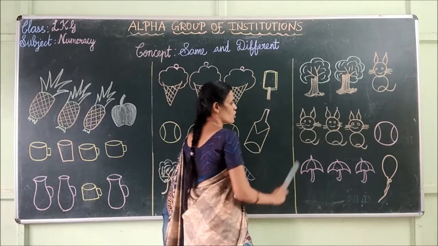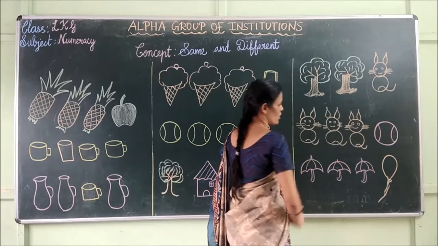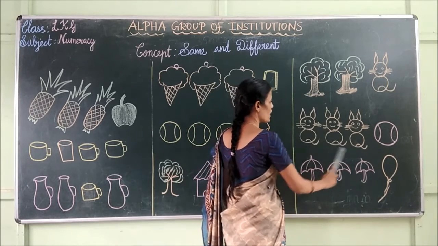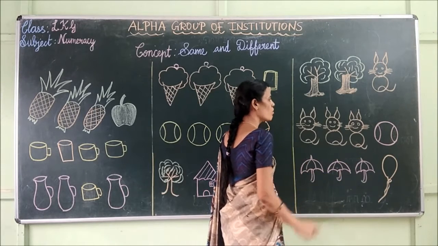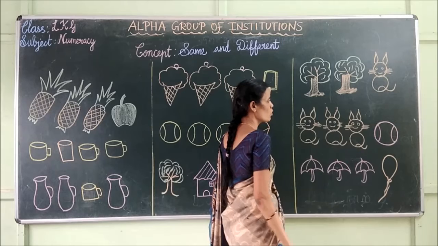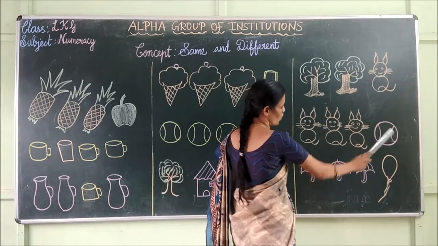Okay, children. Next, here we have cats. How many cats are we having? 3 cats we are having. Next one is what? Ball. Ball does not belong to this group. Ball is different from this group.